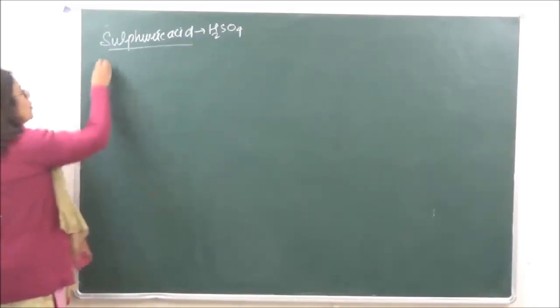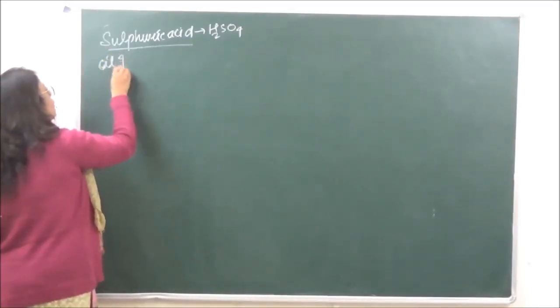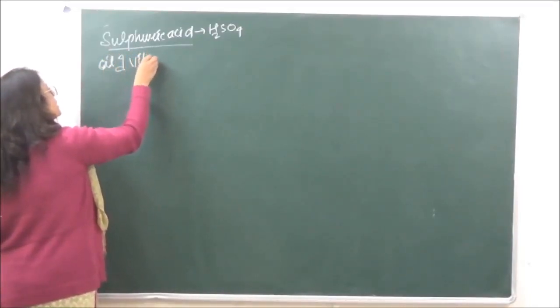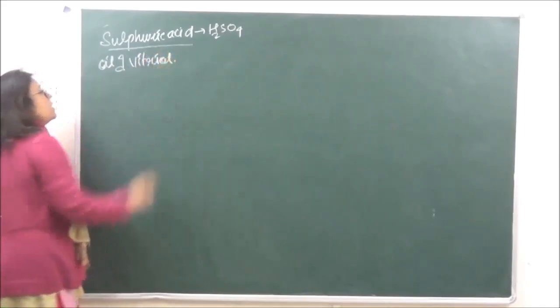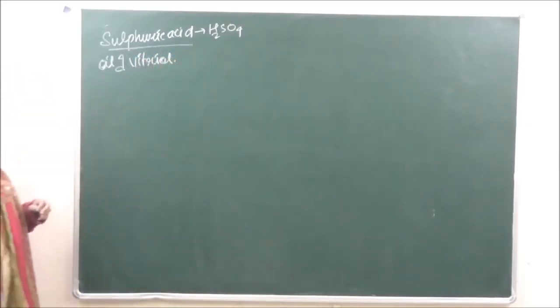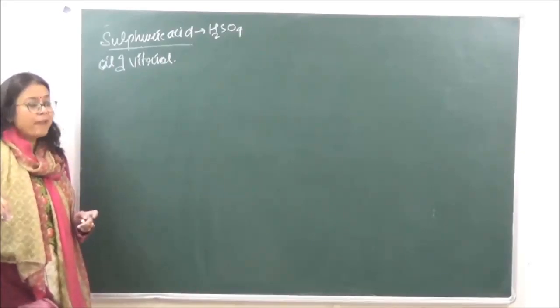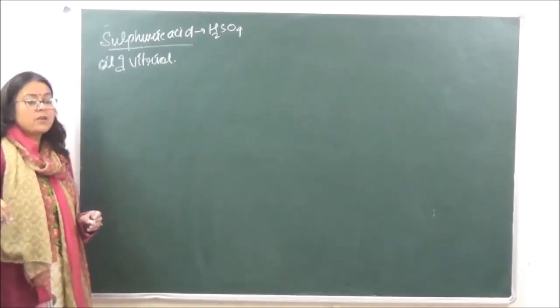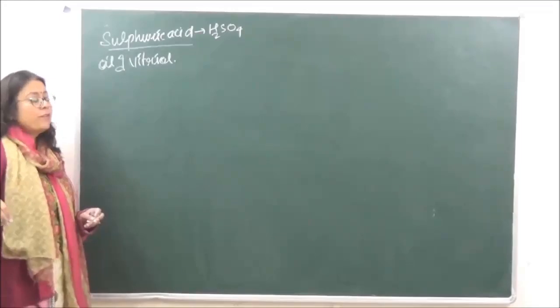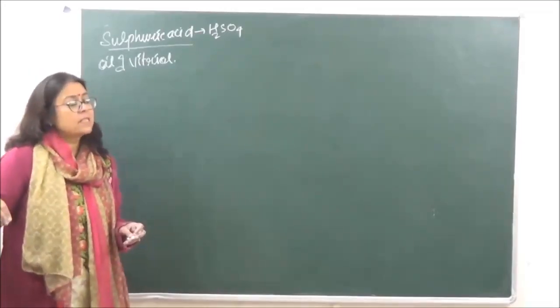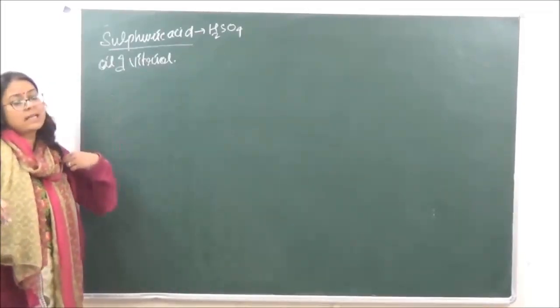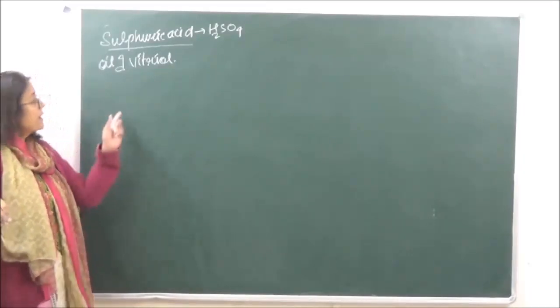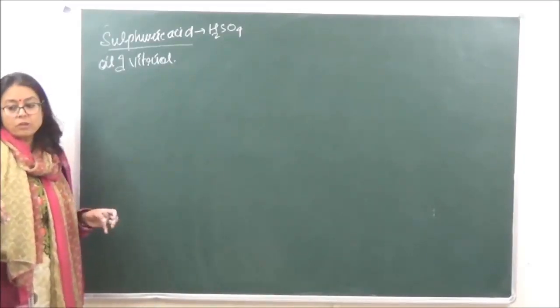It is also known as oil of vitriol, because in ancient times it was initially prepared by heating ferrous sulfate. Ferrous sulfate is known as green vitriol. Okay? So when ferrous sulfate is heated, it gives us a viscous, oily substance, that is known as sulfuric acid. That is how it got the name oil of vitriol.